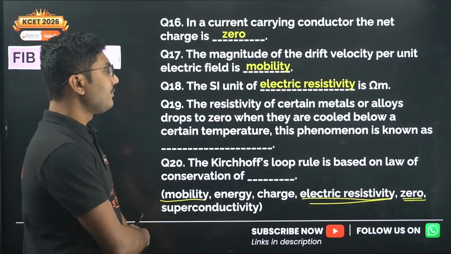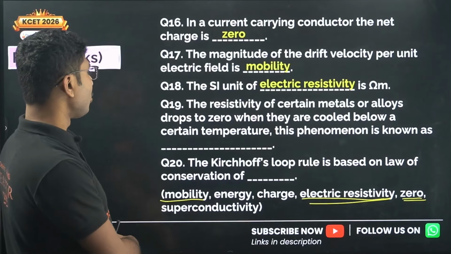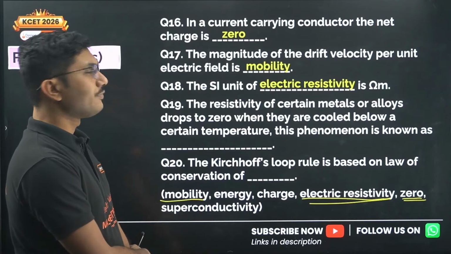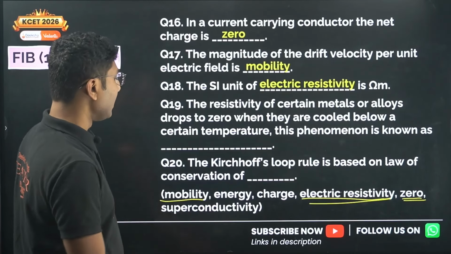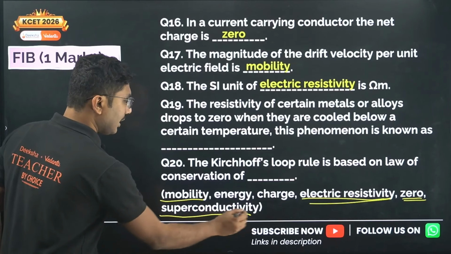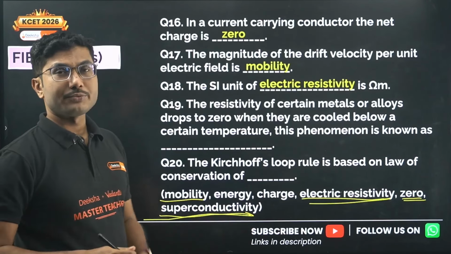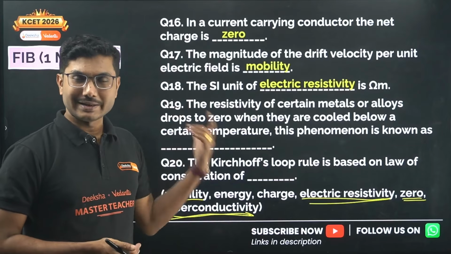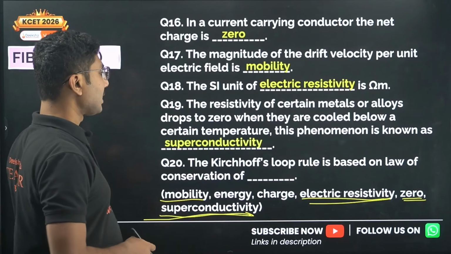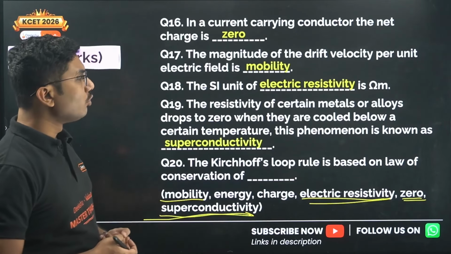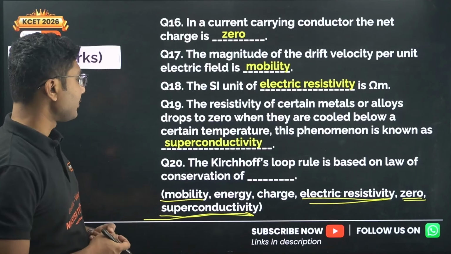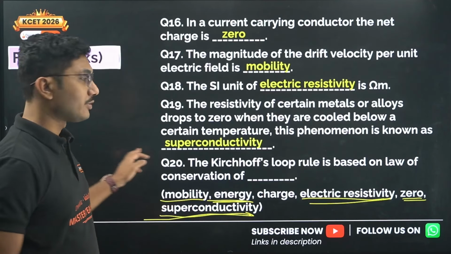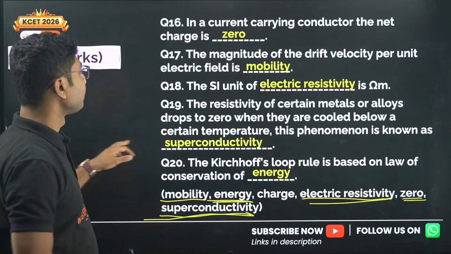Next, the resistivity of certain metals or alloys drops to 0 when they are cooled below a certain temperature. This phenomenon is known as superconductivity. There are certain materials whose resistivity becomes 0, they become perfect conductors, and this happens for superconductors. The Kirchhoff's loop rule is based on conservation of energy. The loop rule is based on energy, the junction rule is based on charge.